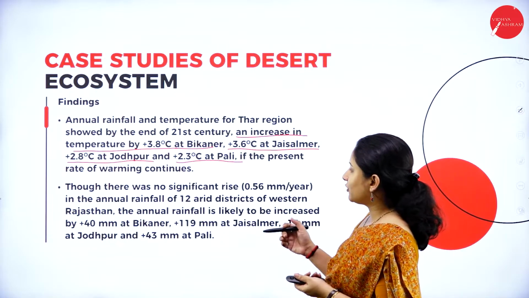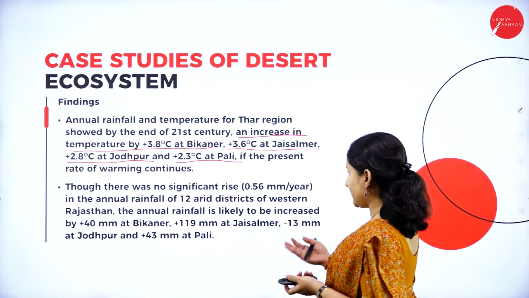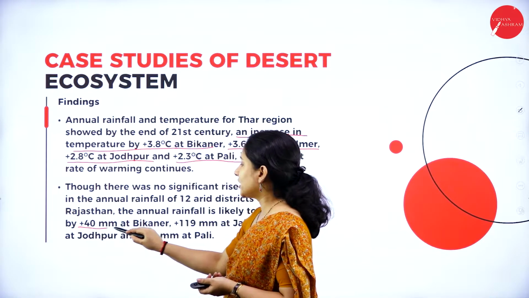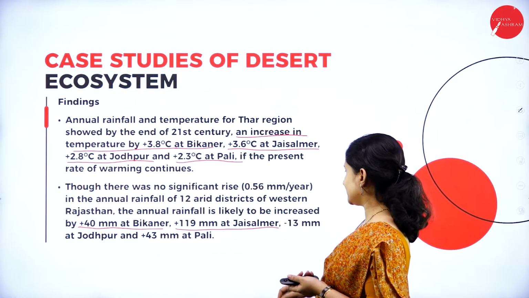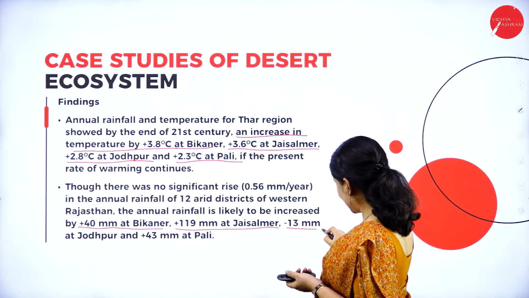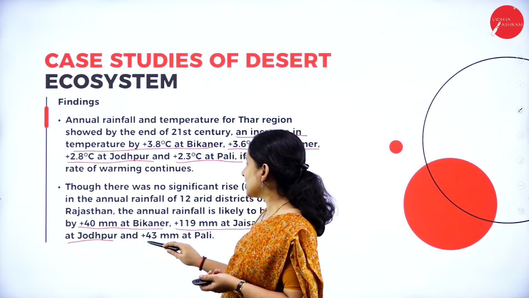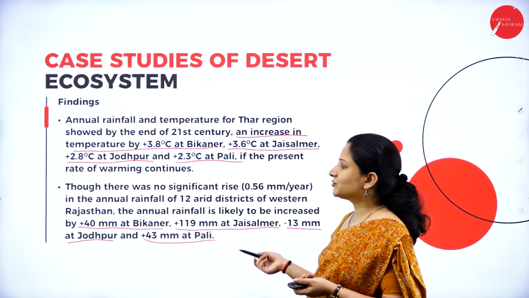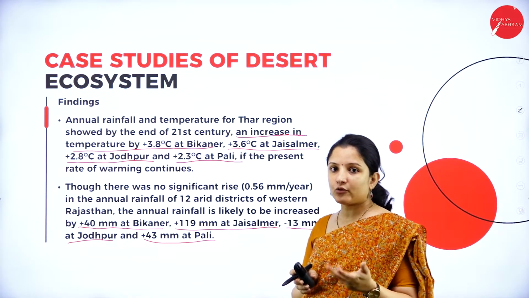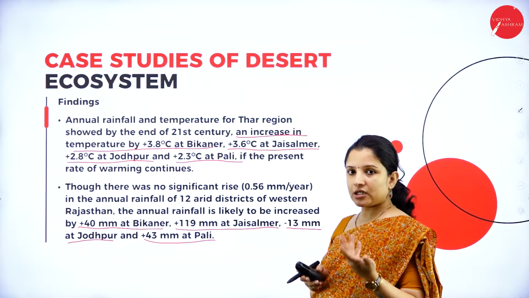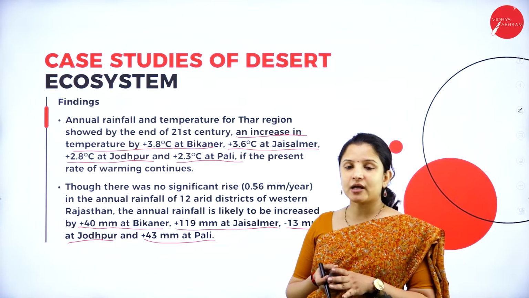And they also found out that the annual rainfall can increase in the coming years. That is by 40 millimeter at Bikaner, by 119 millimeter at Jaisalmer, and it can lessen by 13 millimeter at Jodhpur, and it can increase in Pali. So all these were the findings. The temperature finding came out to be true, that is, it increased. But for annual rainfall, they said there was no significant change.